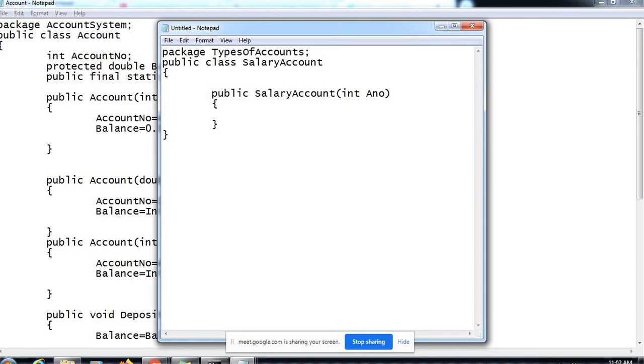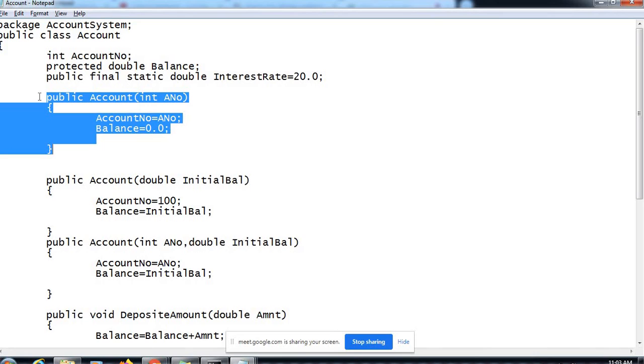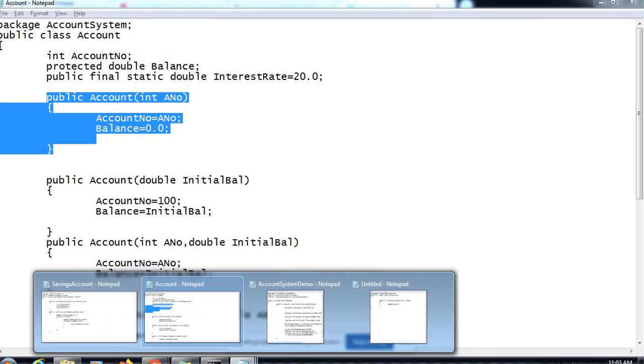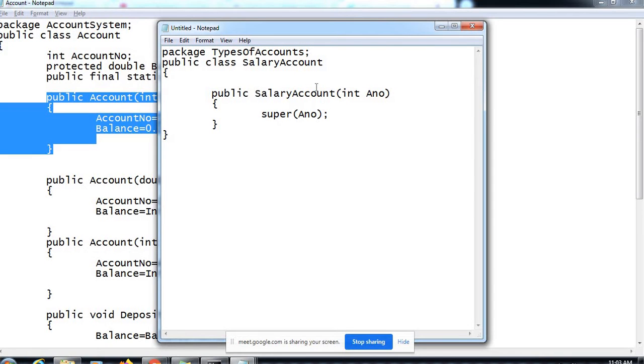But we do not have access to that variable, so we will call the parent class constructor and pass this data to it. So we are calling a parent class constructor with an integer value as an argument. In the parent class we do have a constructor accepting an integer parameter. My parent class has provided me that constructor, so we are calling it, and we would then be able to create the salary account, right?